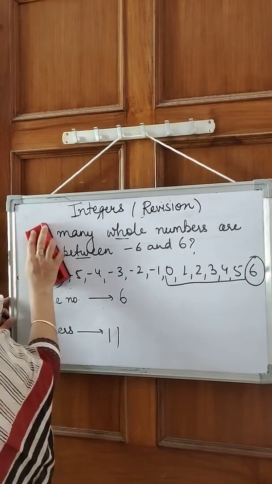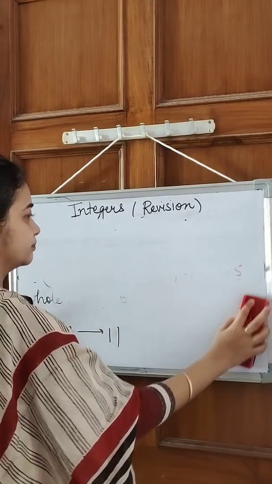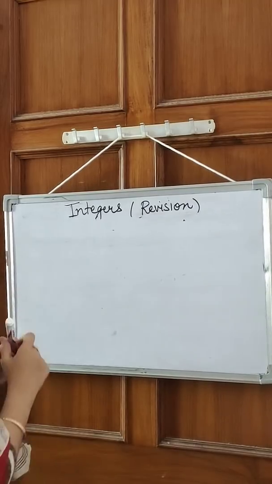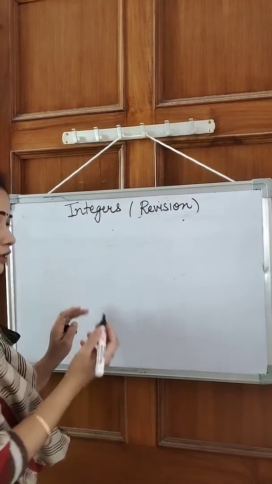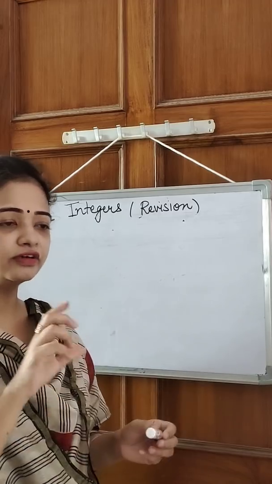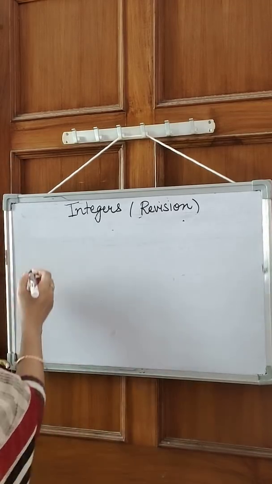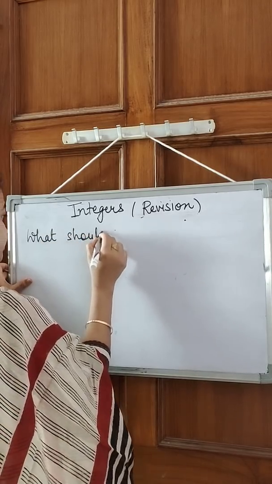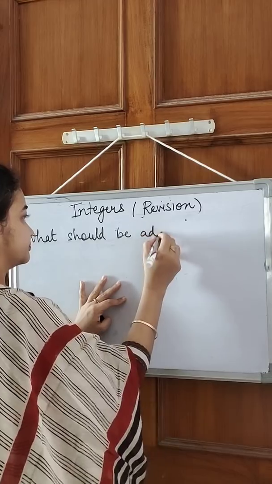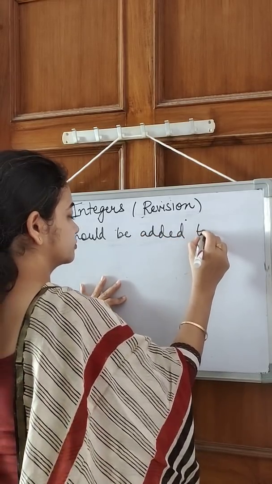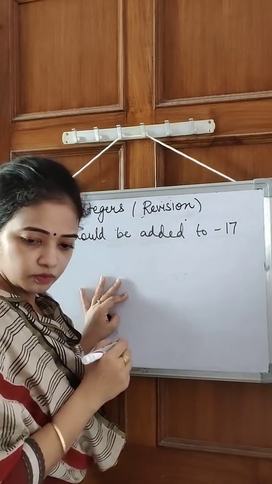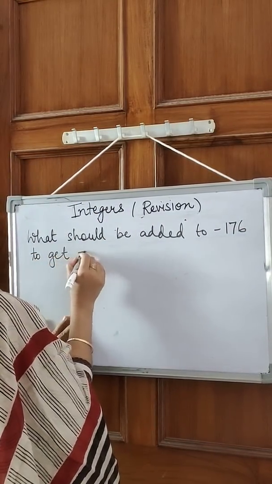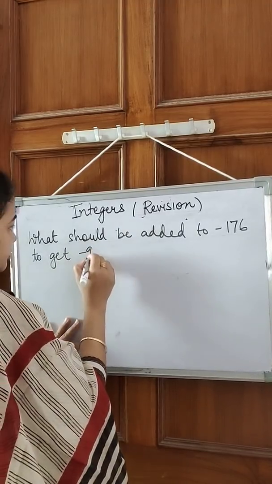Now let's take the next question. One type of these questions I took yesterday, and the other type we are doing today, which says what should be added or what should be subtracted from a given number to get something. So what should be added to -176 to get -95?